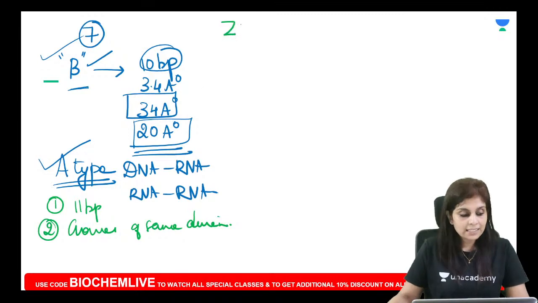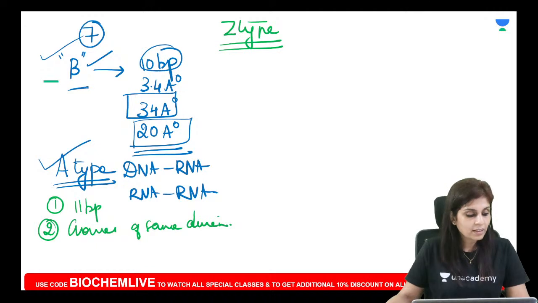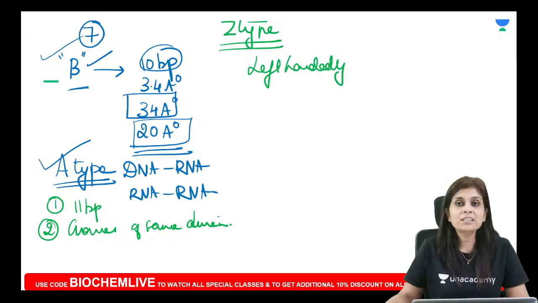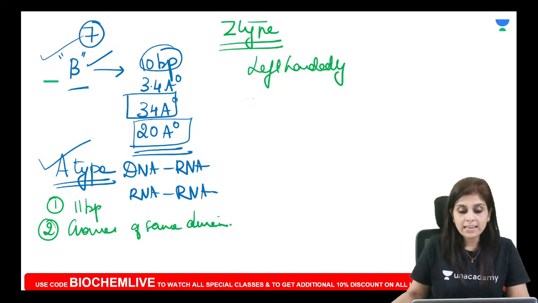Now the next type of conformation that can be asked about is Z type. What is the speciality of Z type? It is the only left-handedly coiled conformation. If the question is which is the left-handedly coiled DNA, what will be your answer? It is Z type. And in Z type, for every full turn there are 12 base pairing.